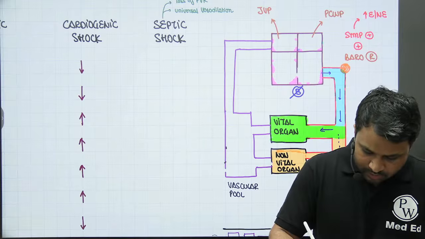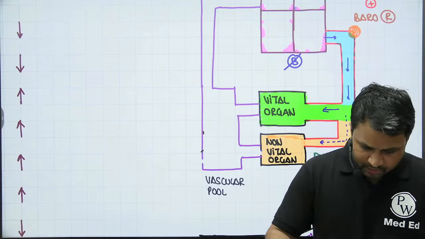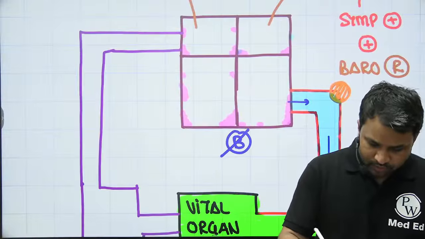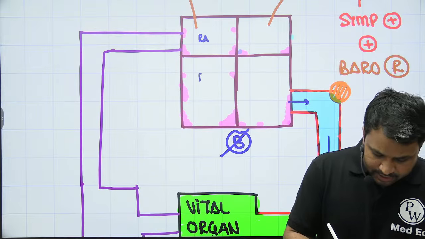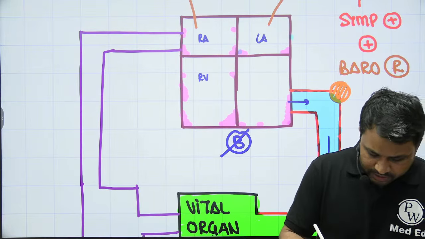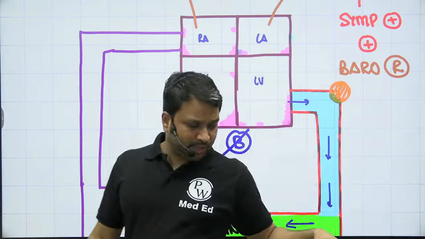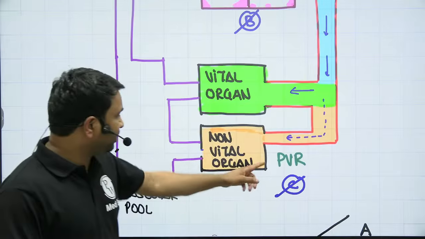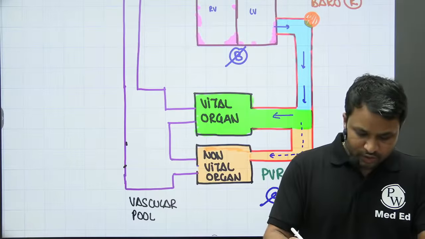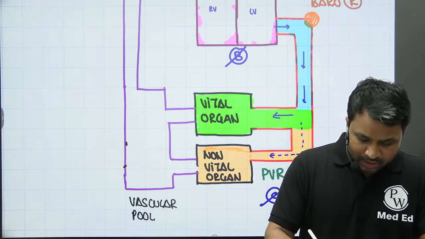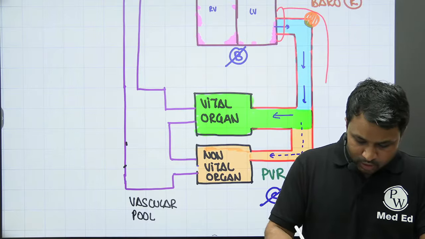So the same representation, nothing changes, just for the sake of understanding. So we have, this is the right atria, this is the right ventricle, the left atria and the left ventricle. Okay? Now we try to understand that in septic shock there is loss of peripheral vascular resistance. If there is loss of peripheral vascular resistance and universal vasodilation, what is going to happen? The aorta is going to become super dilated. So this is how the aorta is now going to look like.